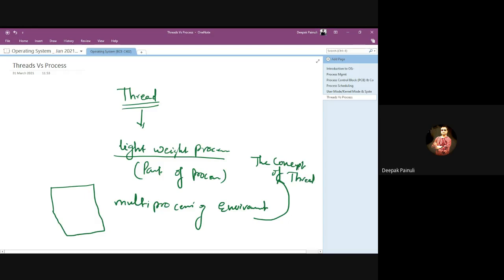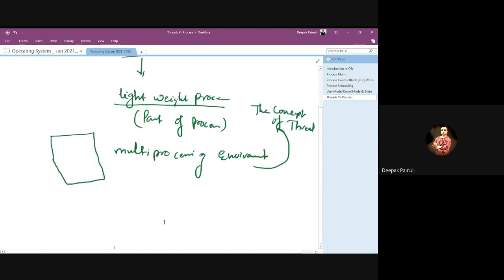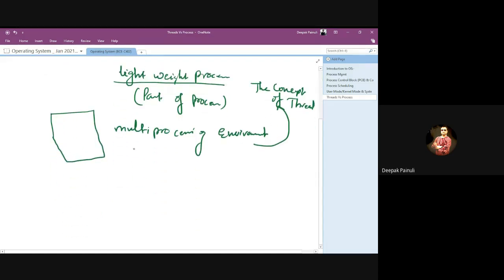See, to utilize a multi-processing environment, we have two options. One is using fork. We can create a child process. And another option we have is to use threading.